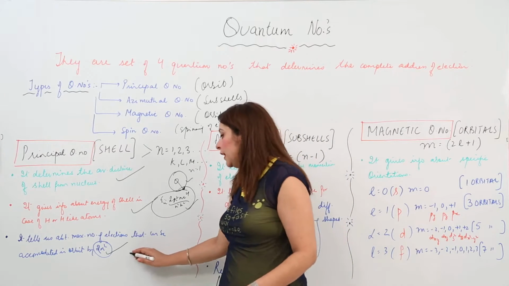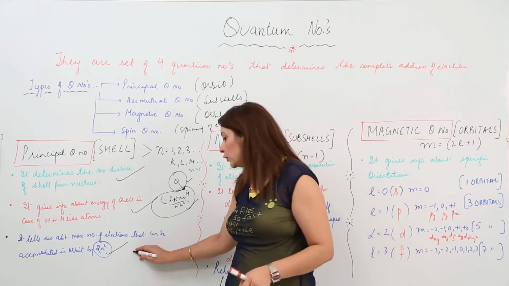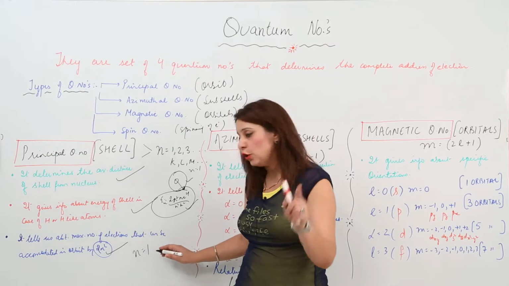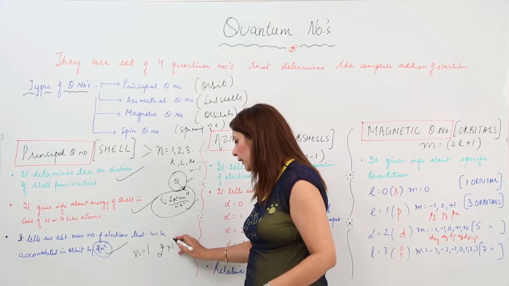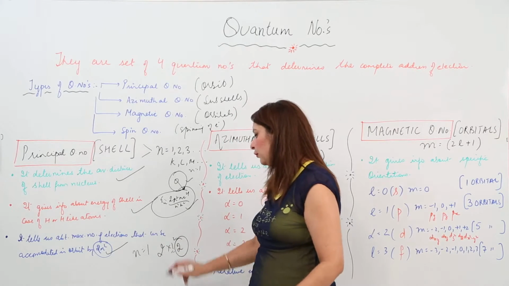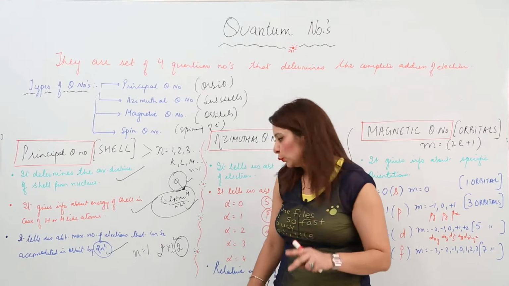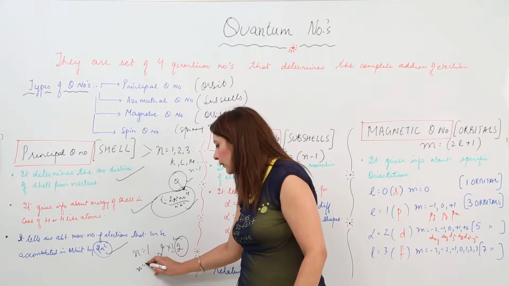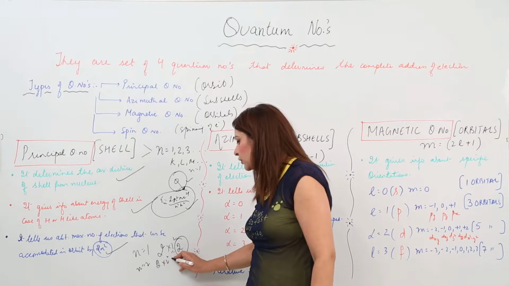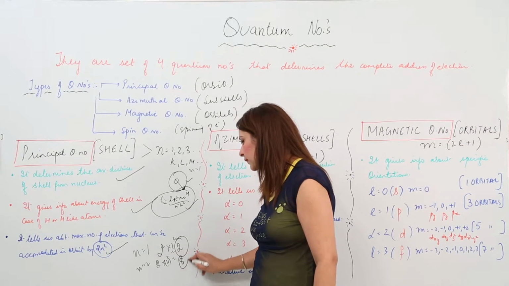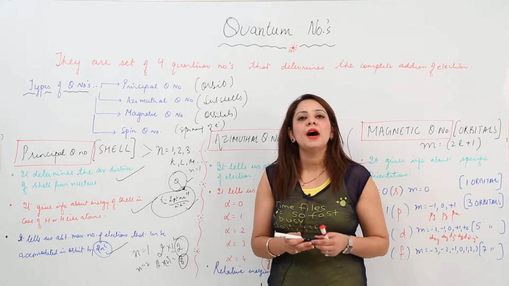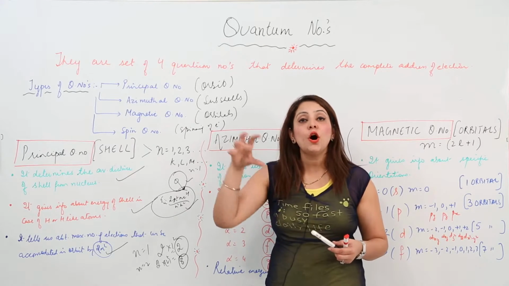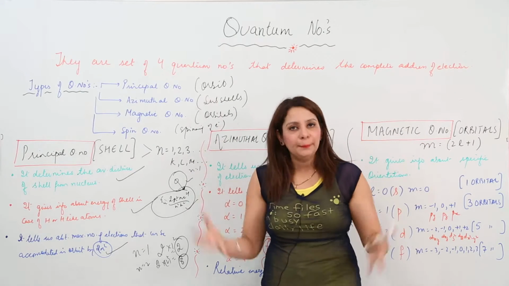For example, if we want to see the total number of electrons that can be accommodated in the first orbit, we put n as 1. So the maximum number of electrons that can be accommodated is only 2. And for the second orbit, likewise we put n as 2, and it comes out to be 8. So likewise we can know the maximum number of electrons an orbit can have. See, an orbit is a big place, right?